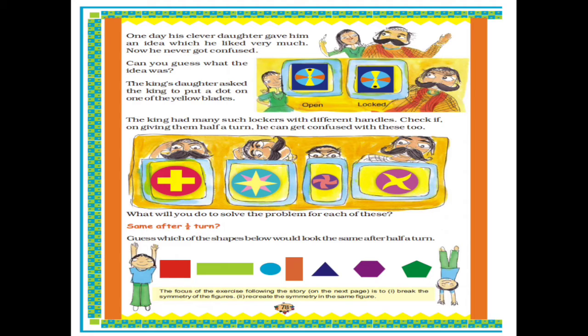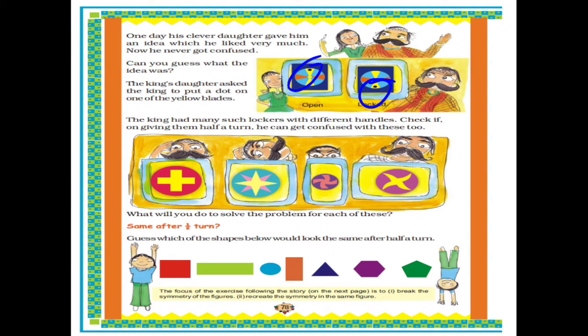So let's read ahead. The king's daughter asked the king to put a dot on one of the yellow blades. What she told her father was that he has to put a dot on one yellow blade of the locker. You can carefully observe this. Here you can see a dot on a yellow blade. So whenever the black dot is upside, it is open, and when it is downside, it is locked. The king had many such lockers with different handles.